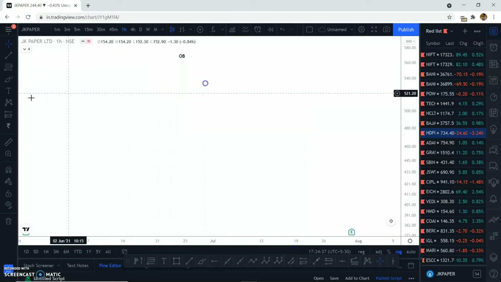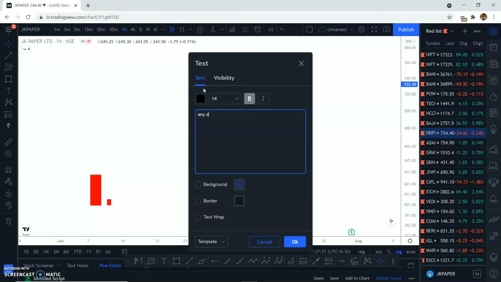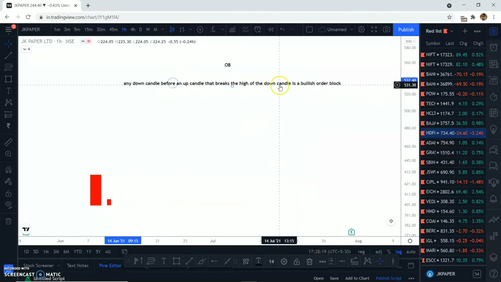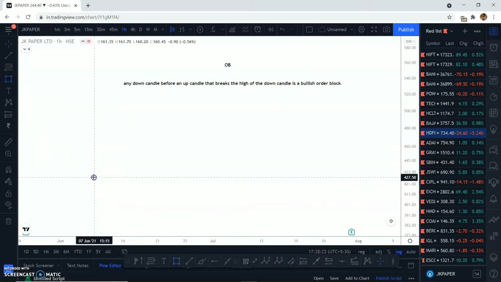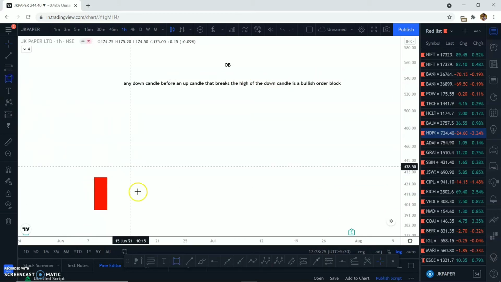So I'll give you a definition of what an order block is: any down candle before an up candle that breaks the high of the down candle is a bullish order block. Alright guys, so any down candle before an up candle that breaks the high of the down candle is a bullish order block. So let's say we have a down candle here.